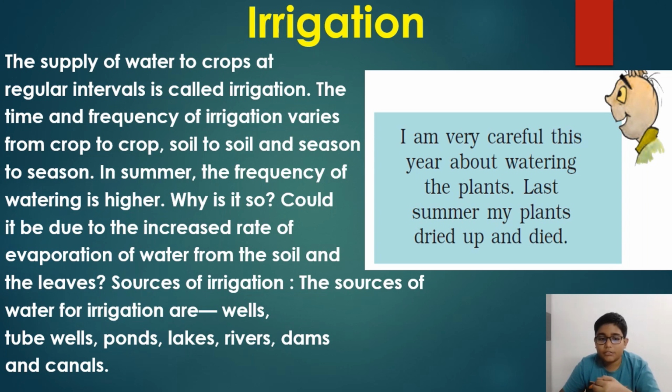Sources of irrigation. What are the sources of irrigation? The sources of irrigation are wells, tube wells, ponds, lakes, rivers, dams, and canals, and mainly rainwater.